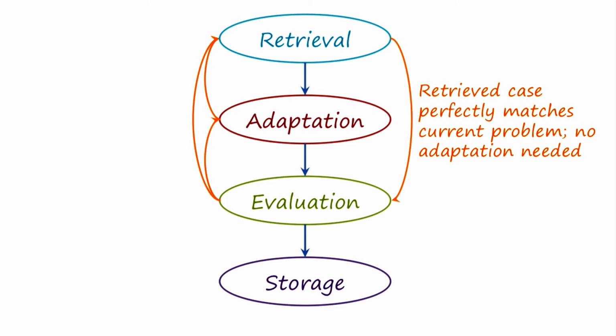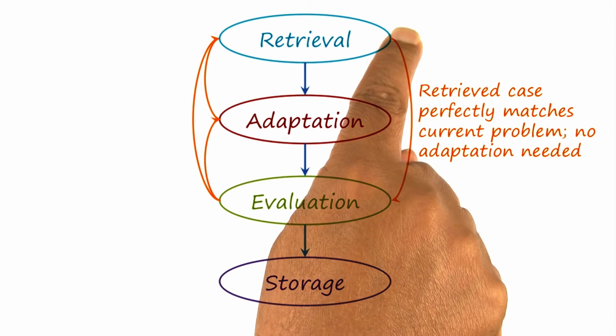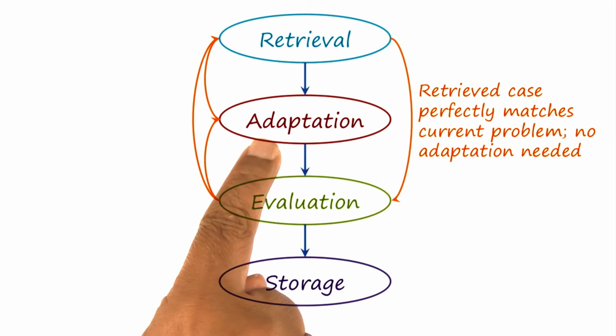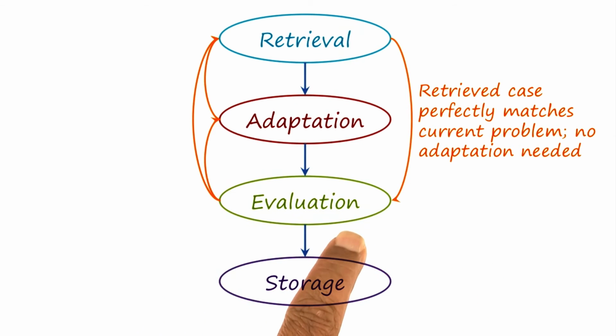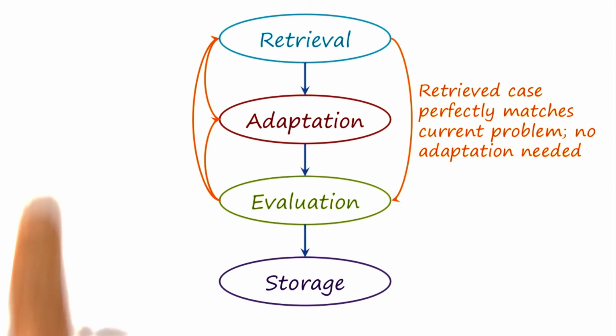Here is yet another possibility. Let us suppose that we retrieve a case from memory and it exactly matches the new problem. In that case, no adaptation needs to be done, and we can jump directly to evaluation. In fact, this is what happened when we were discussing the KNN method. In this way, we can see that there are many ways in which this process need not necessarily be linear.